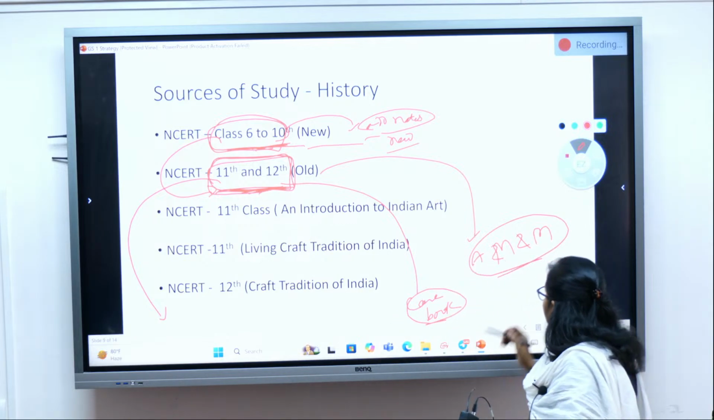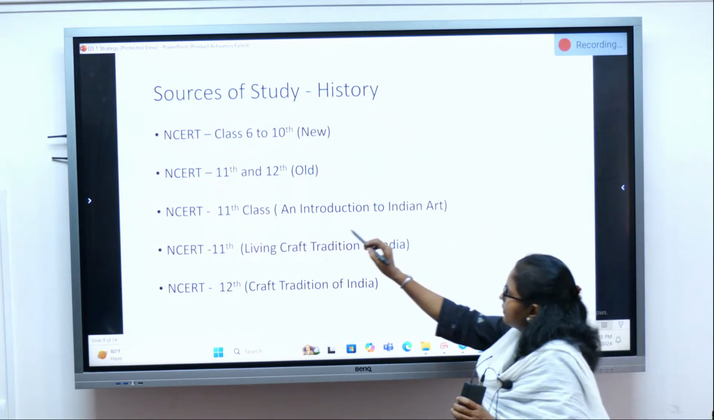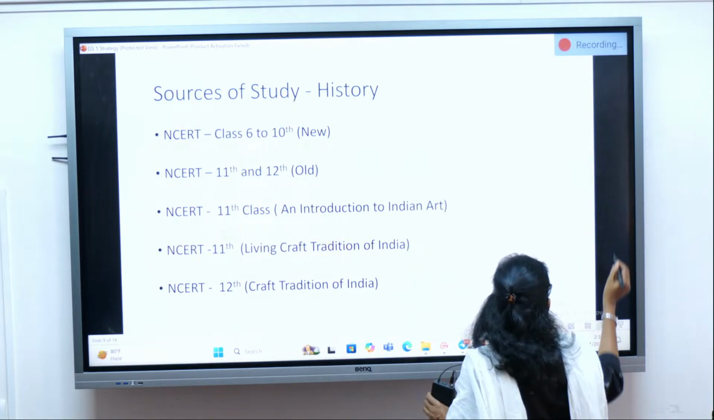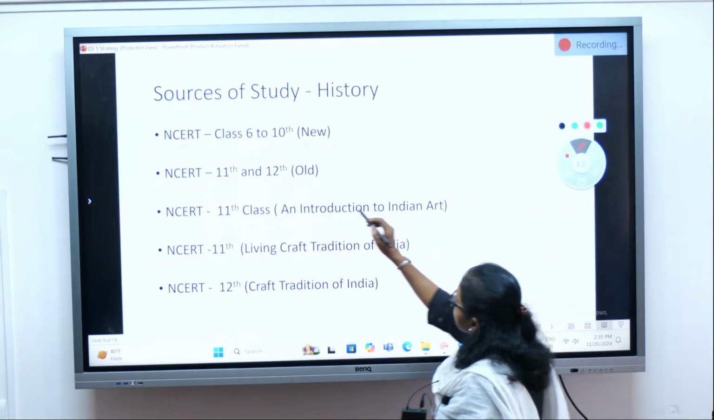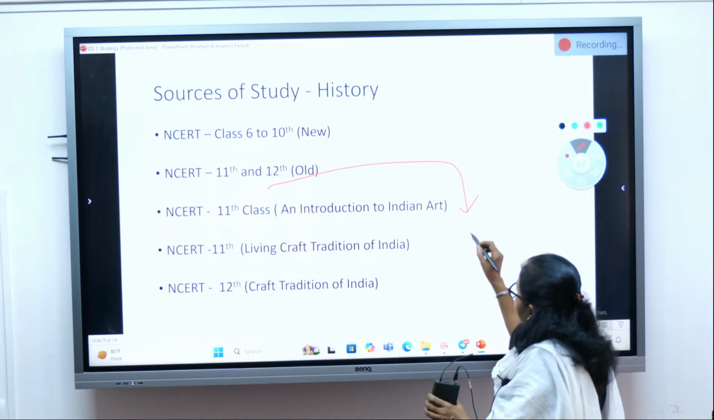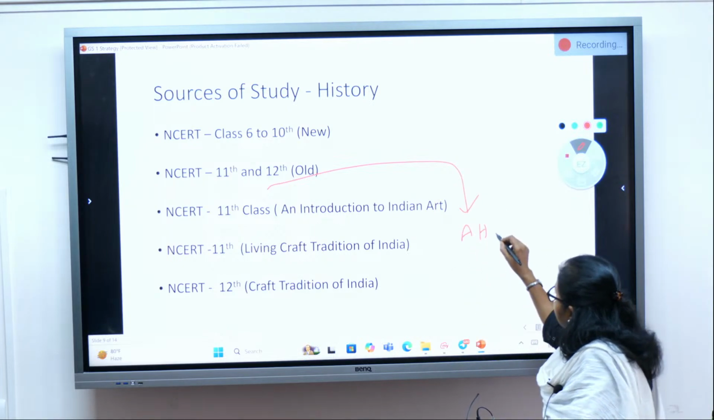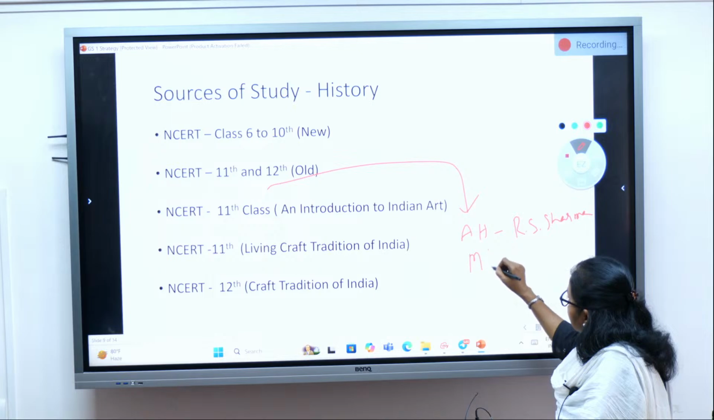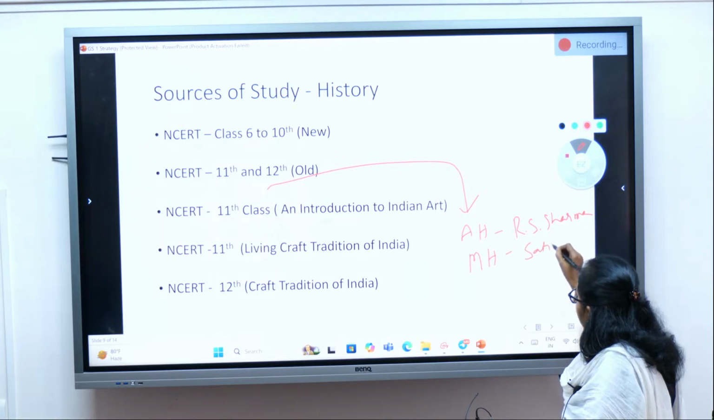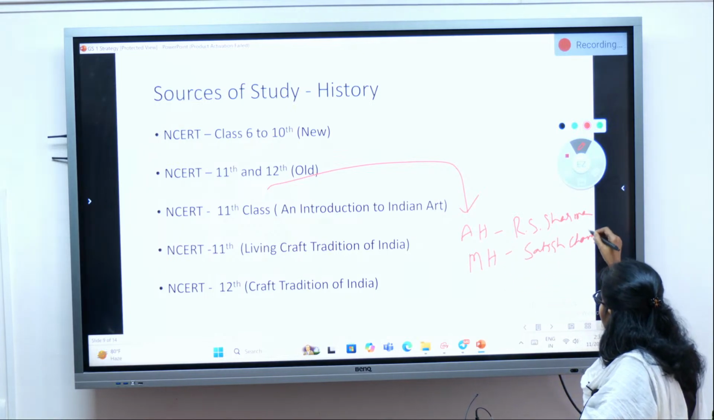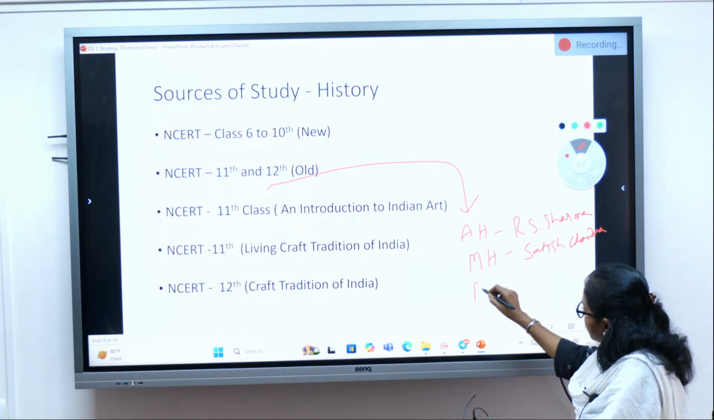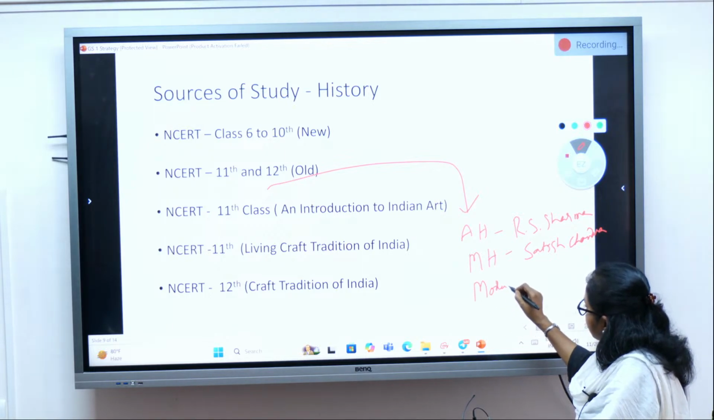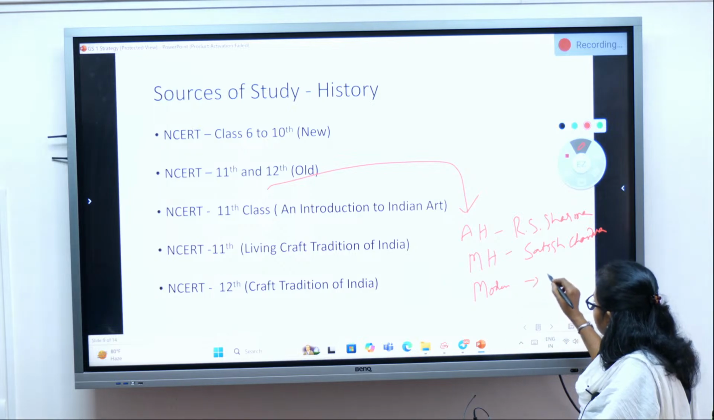So what are these books? The 11th and 12th old NCERT, we'll specify. You have Ancient History by R.S. Sharma, Medieval History by Satish Chandra, and Modern History by Bipin Chandra.